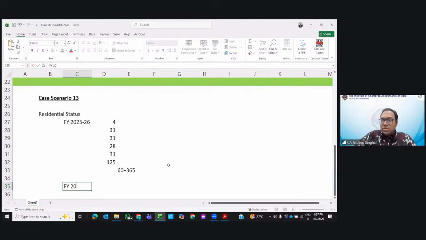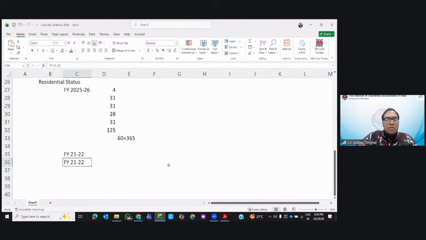Financial year 2021-22 I will check. Then I'll check 22-23. Then I'll check 23-24. Then I'll check 24-25. Right? Let's see. The question is not difficult.